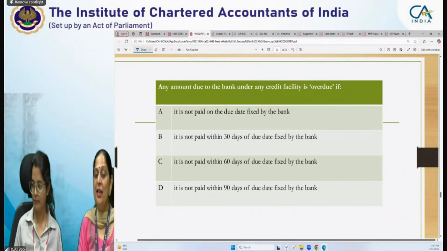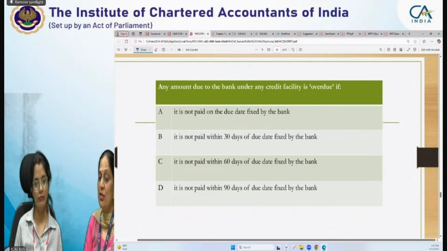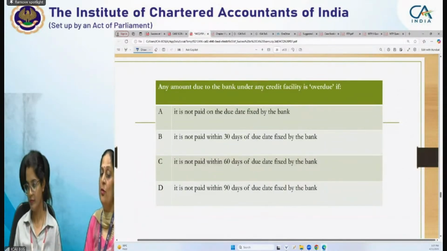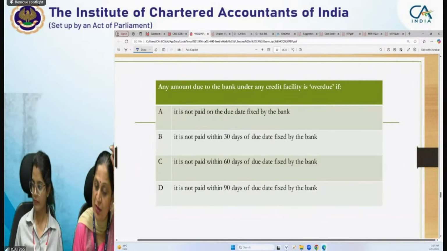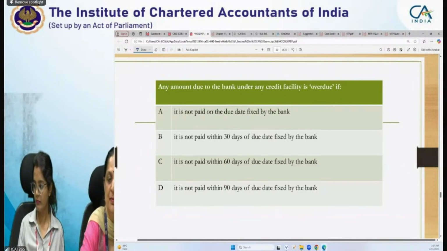As I already hinted, it is a credit facility and the amount is already due. So overdue means it is not paid on the due date, right? Srishti, I hope it is clear to you.